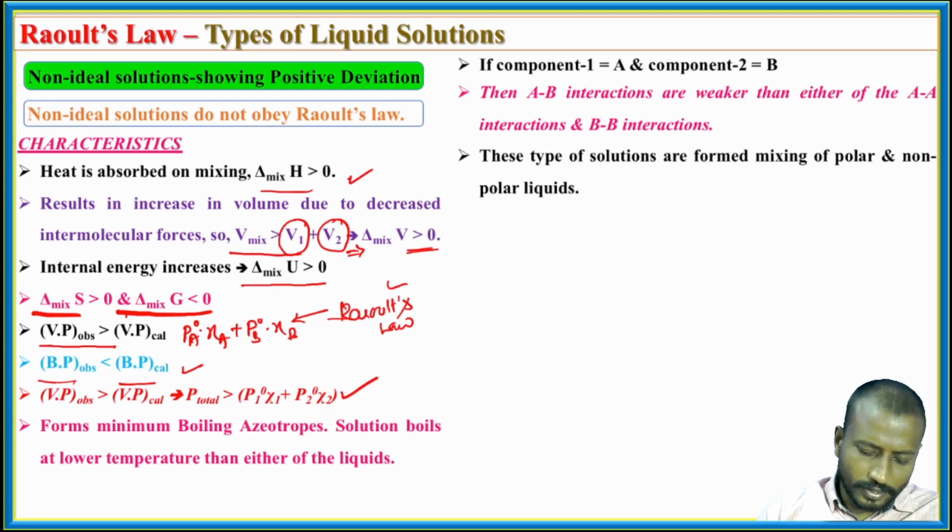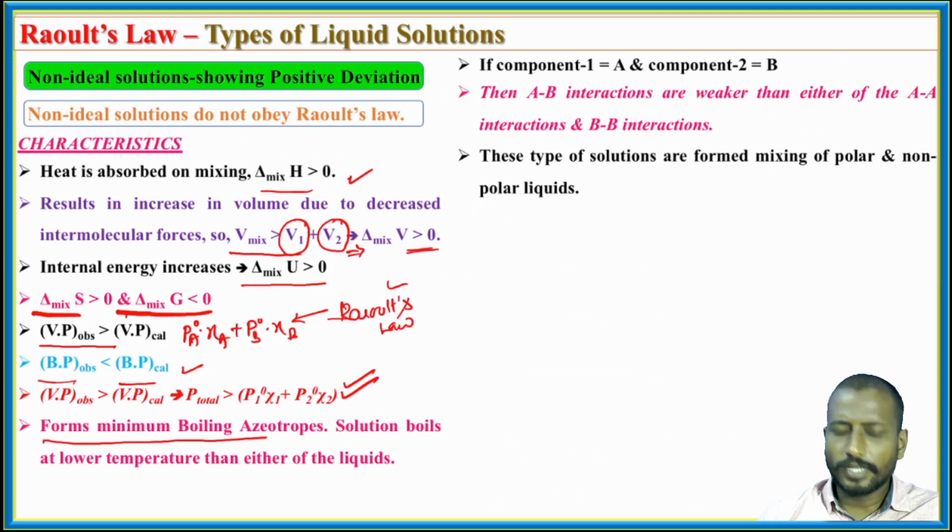This is the main point why it is called solutions of positive deviation. So whichever solutions show positive deviation from Raoult's law, they are going to form minimum boiling azeotropes. What are azeotropes? We are going to see in the next lecture. These solutions boil at a lower temperature than either of the liquids.